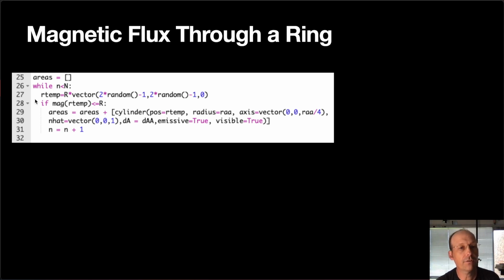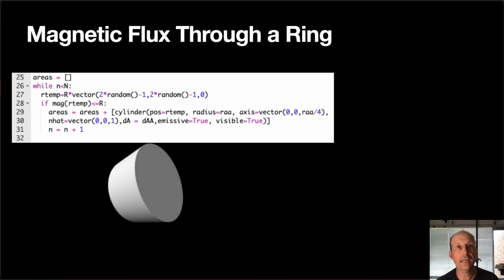So what I do here is I make a temporary vector in a circle, right? So there's my temporary square in line 27. And then in line 28, I just take the circle points. And then what I'm going to do is add each of those points. I'm going to make a cylinder and add it to a list. That way I can go back and calculate stuff based on those things. The nice thing about the cylinder is that it has an axis that tells me the orientation.